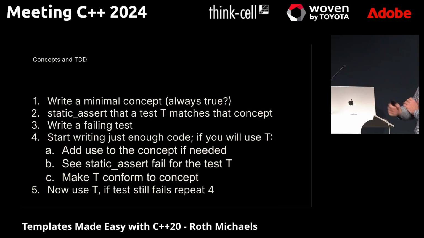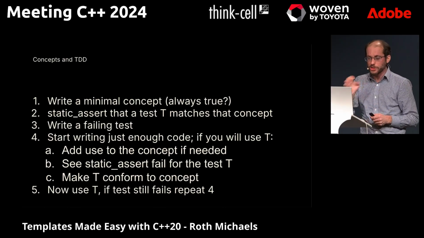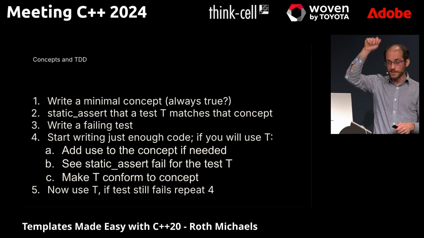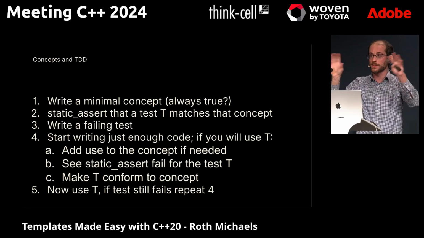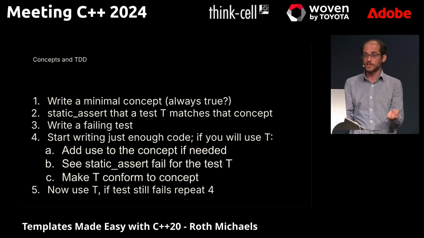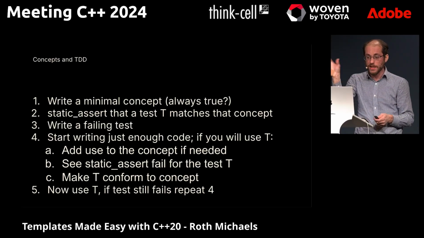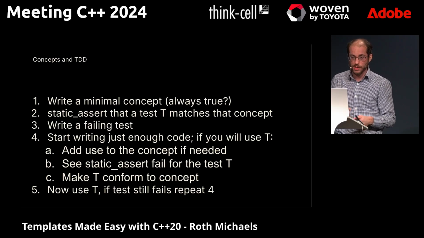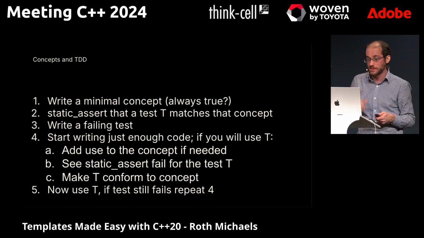So we have a few more steps, and I'll show you what they look like. This longer loop of concept TDD is, first you write a minimal concept, like for your processor. The easiest way to do that is saying template class T concept my concept equals true. So that concept, basic TDD, is always going to be true. We'll start with that. And then whatever type you're using in your unit tests, like some made up type to test with, some test class, you put a static assert in there to say that T matches our minimal concept. And we start off, okay, that's going to be true. That's okay. Start with that. Maybe to see it fail, you can make the concept false first.